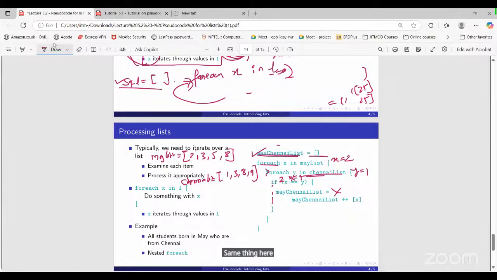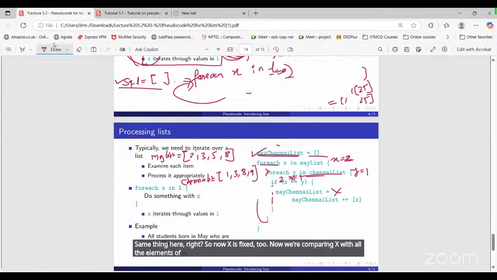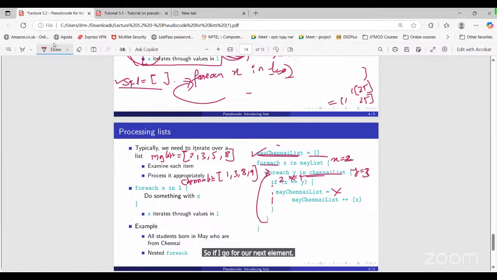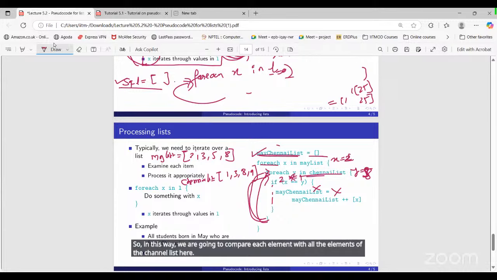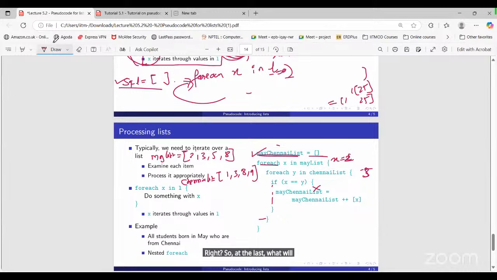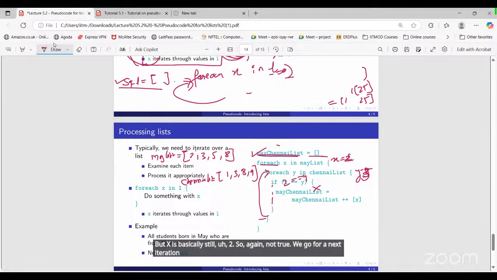Same thing here, right? So now x is fixed at 2. Now we're comparing x with all the elements of y. If I go for the next element, y is basically 3. Again, 2 is not equal to 3, so we are not going to do anything. Again, go for the next element, y equals 8, not equal to 2. In this way, we compare each element with all the elements of the Chennai list. At the last, y equals 9, but x is still 2, so again not true. We go for the next iteration, but we don't have any remaining elements. We have gone through all the elements.